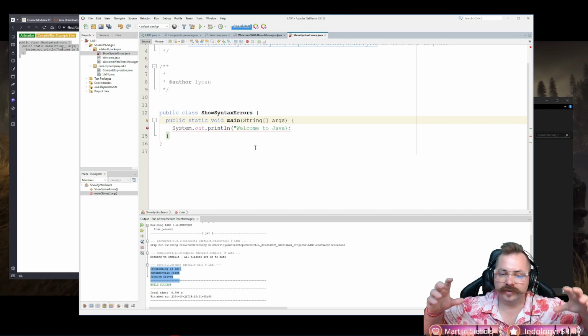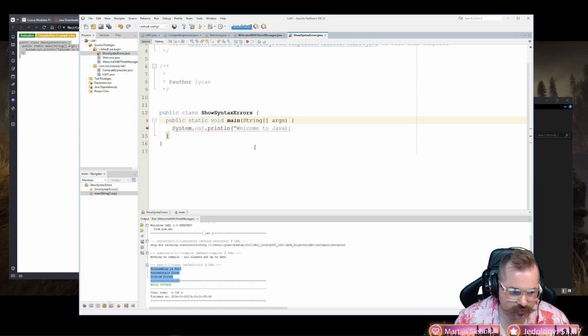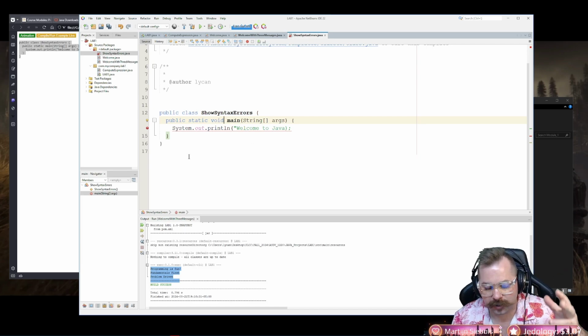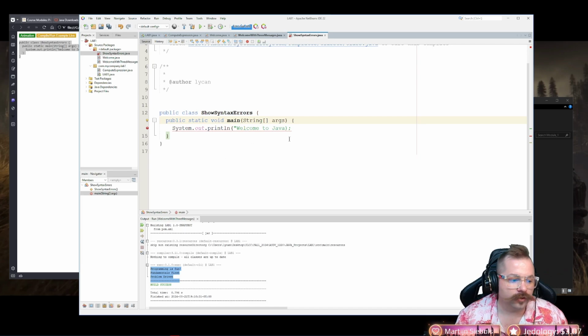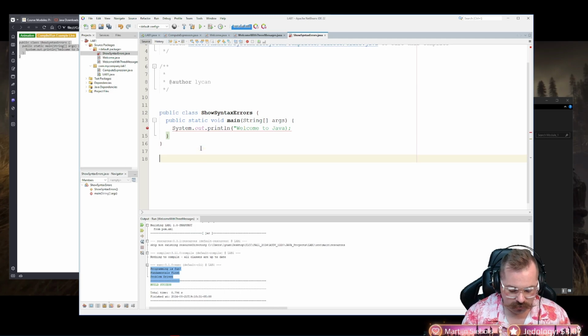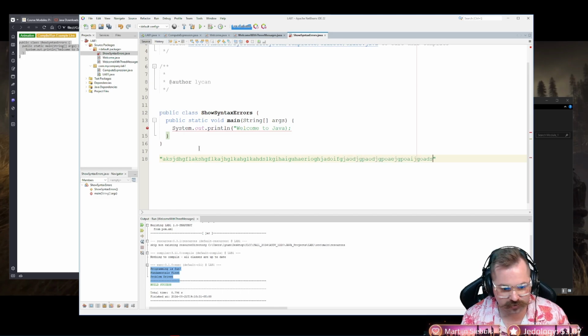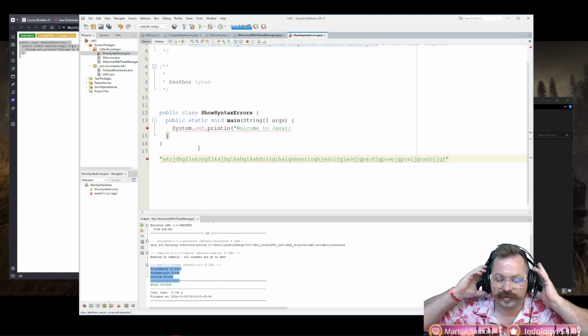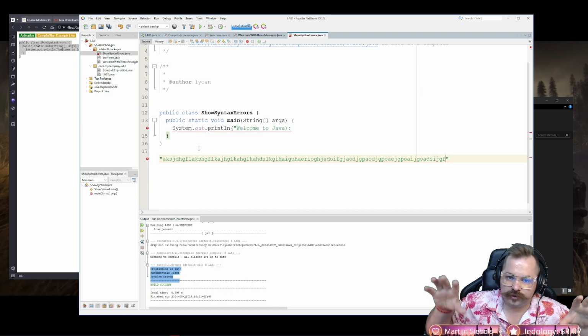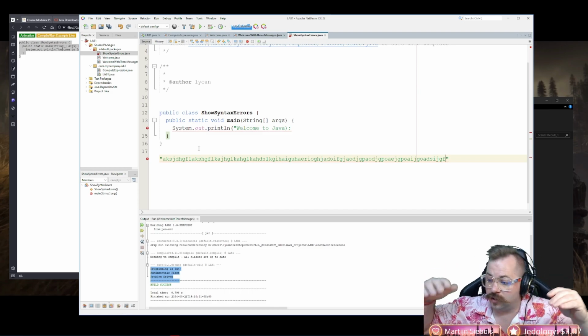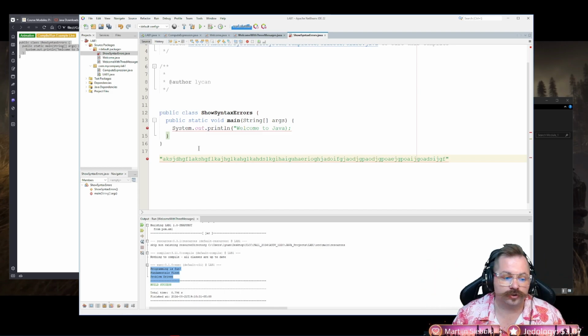A string is literally just any random letters, characters was the word I was looking for. For instance, if I put quotes, I put one quote, it made 2, right? If I just type all this, that is a string. It's a bunch of gobbledygook, but that is a string. A string is a bunch of characters, whether they're random, whether they make a sentence, whatever the case may be. That's what a string is.